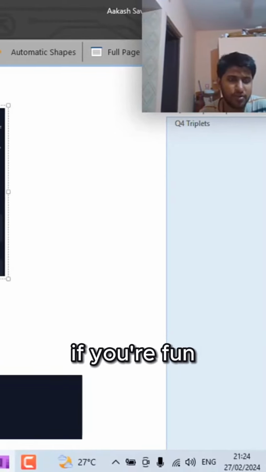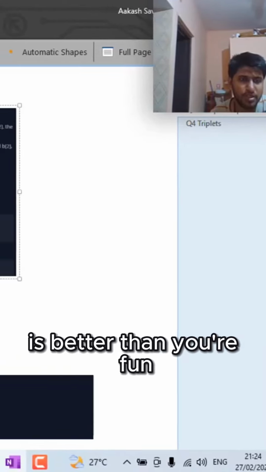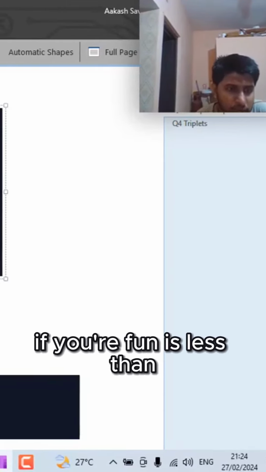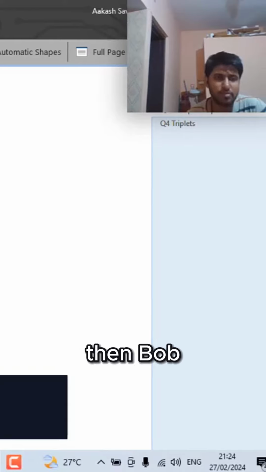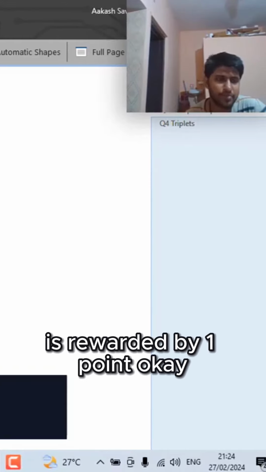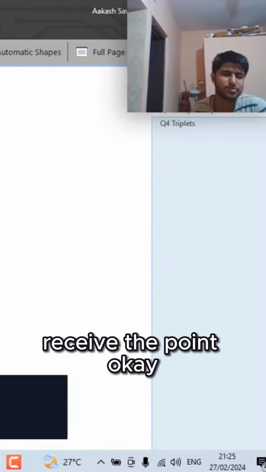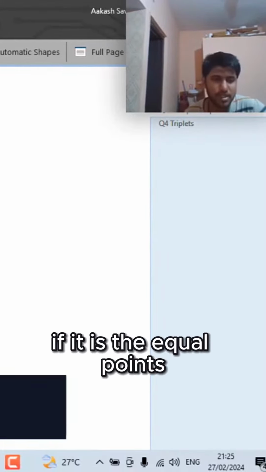If A[i] is greater than B[i], Alice is rewarded 1 point. If A[i] is less than B[i], then Bob is rewarded 1 point. If A[i] equals B[i], then neither will receive a point. If it is equal points,